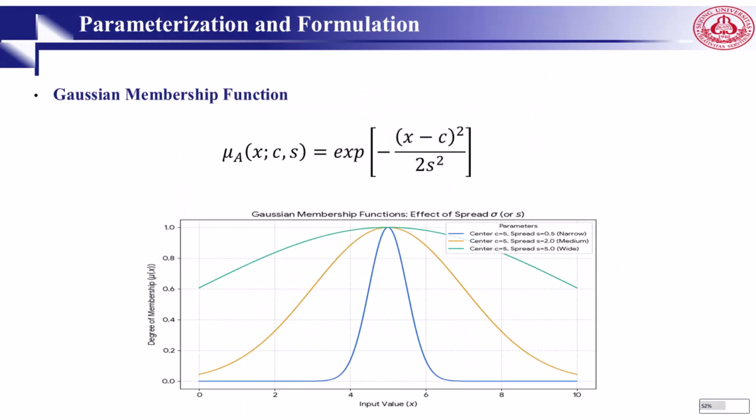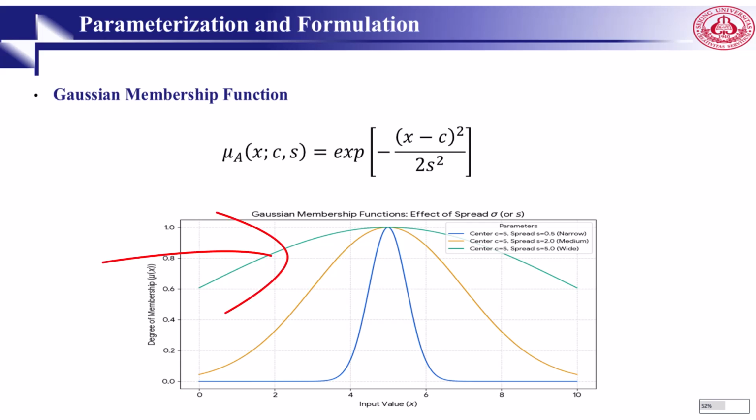Then we have the Gaussian membership function. In here, we have c. X is our value. C is the mean, or you can say average. S is the standard deviation. Standard deviation is a quantity calculated to indicate the extent of deviation for a group of variables, how close the entire data set is to the average. Exp, you know, is simply e to the power of.